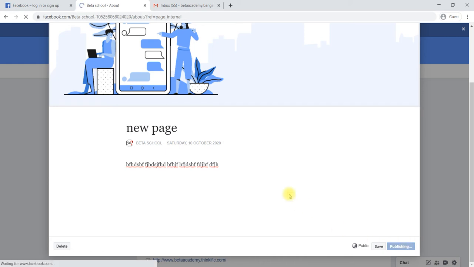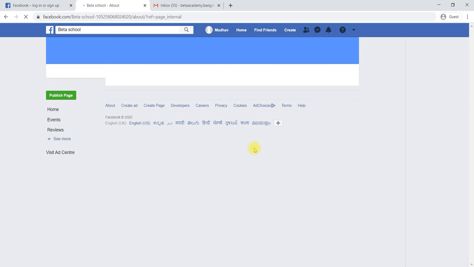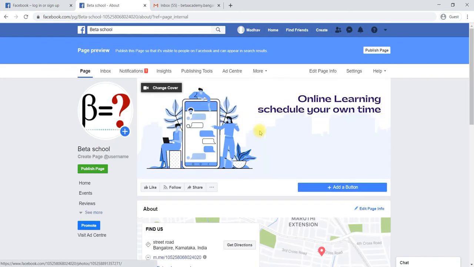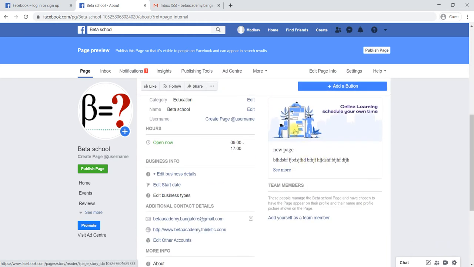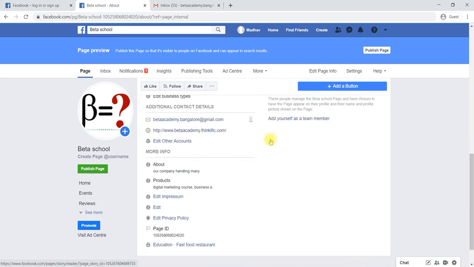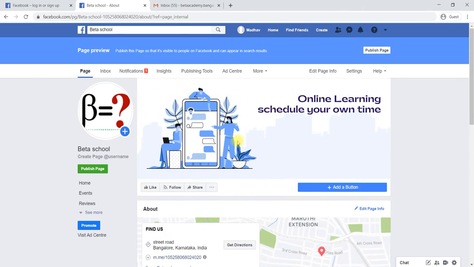So what will happen is this particular story will appear on your page, as well as on the right corner here. It will give a nice appearance when someone uses your page. This is the one thing.